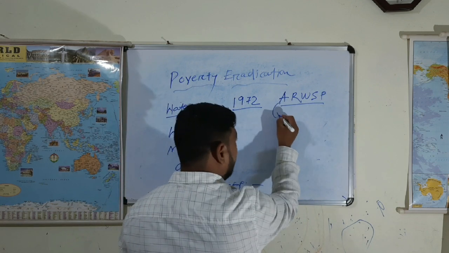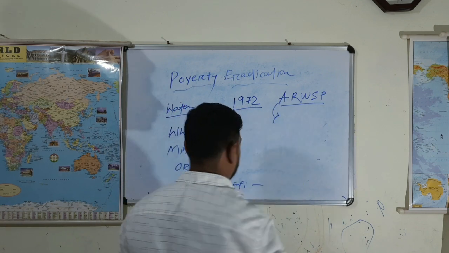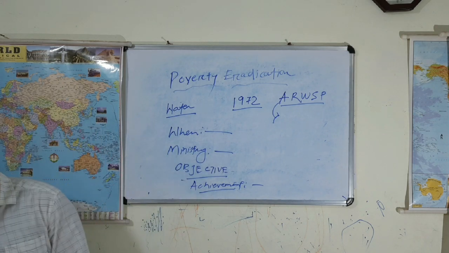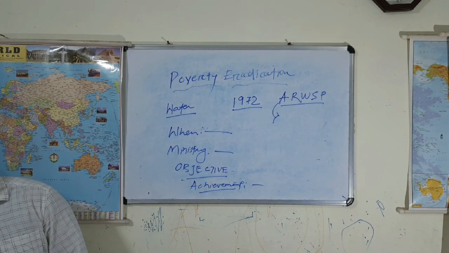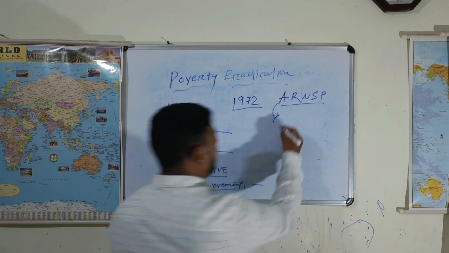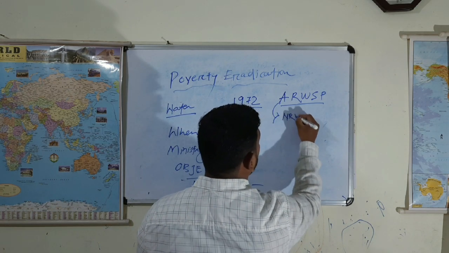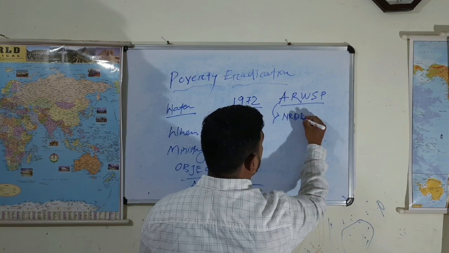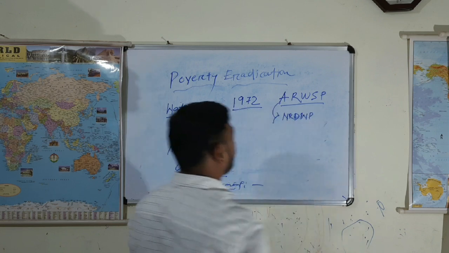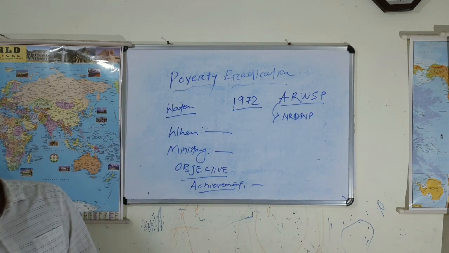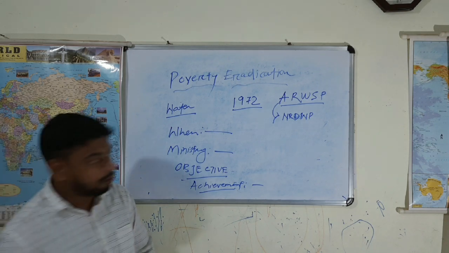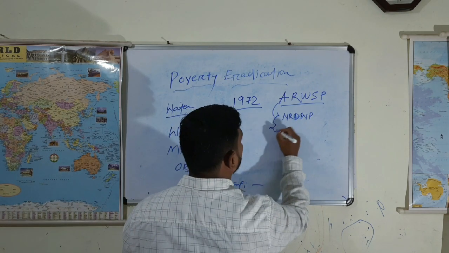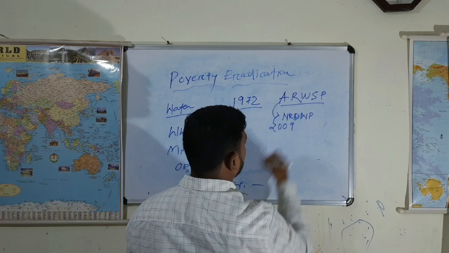Later on, it was renamed the National Rural Drinking Water Program. Right? So in which year was it renamed? It was renamed in the year 2009.